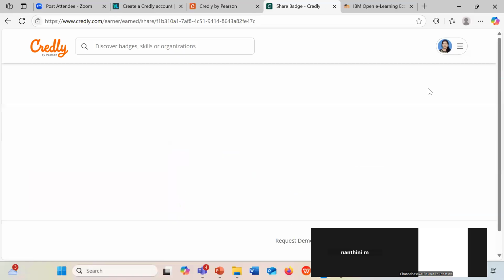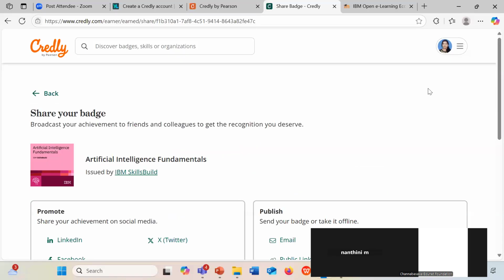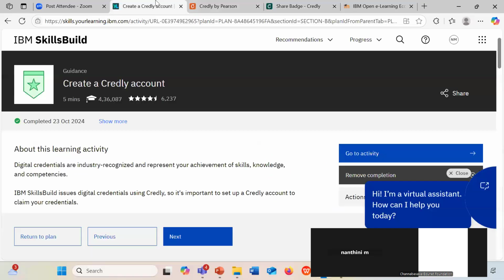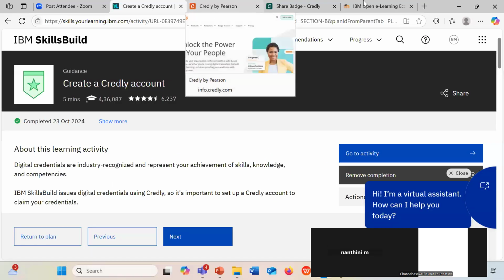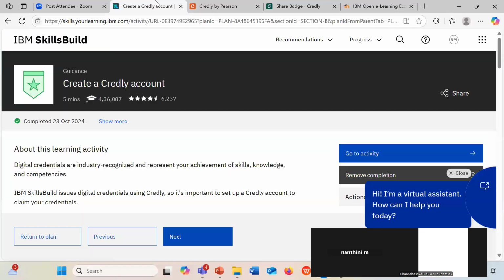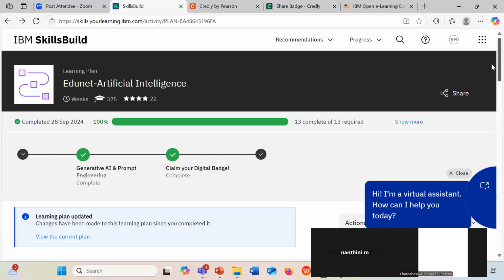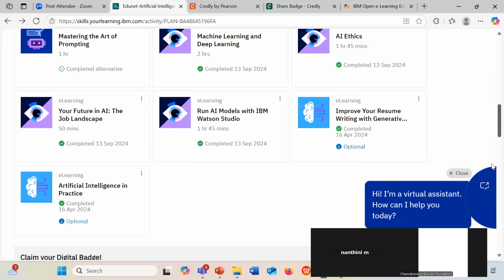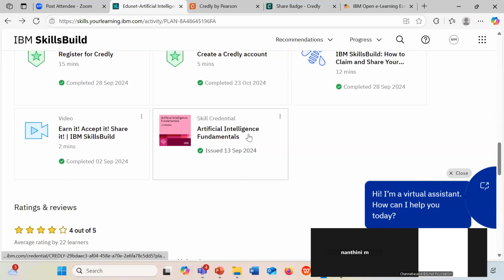Can you able to see here? This is how your final certification looks like after completing this course in the IBM Skillsbuild platform. That is your Artificial Intelligence Fundamentals. This is the course that you can download your certificate via Credly. Once you complete the courses, you have to create an account in Credly using the same Gmail ID that you have used in the IBM Skillsbuild platform.